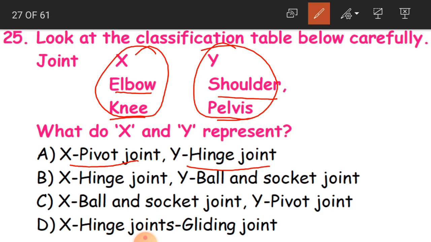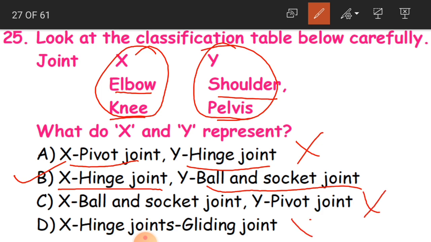So this is wrong. Okay children, this is wrong. And B option is X is hinge joint and Y is ball and socket joint. Yes or no? X is hinge joint. Now what did we learn about hinge joint? That it can move in front and backward directions. So where you have it on our elbow and knee. And even Y also, if you see, is a ball and socket joint, where you have it on shoulder and pelvis. So that is why B is the correct option. Clear children? And the other two are also wrong options.